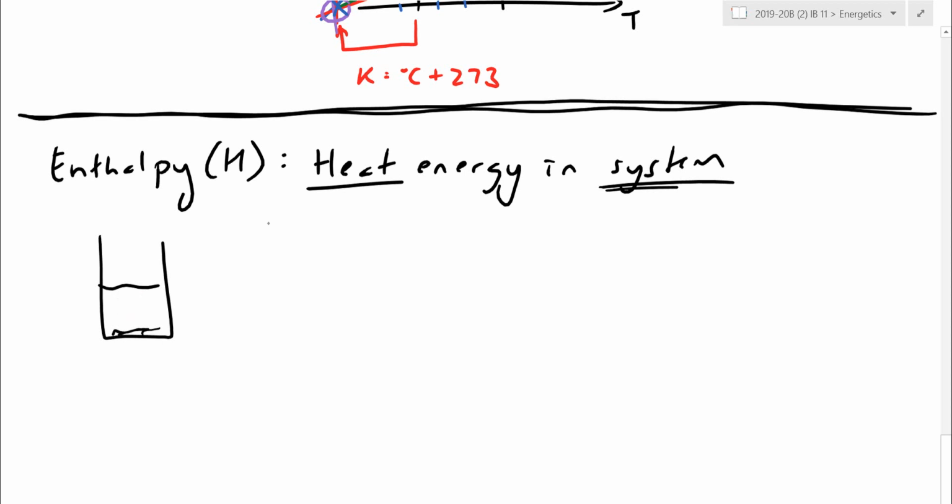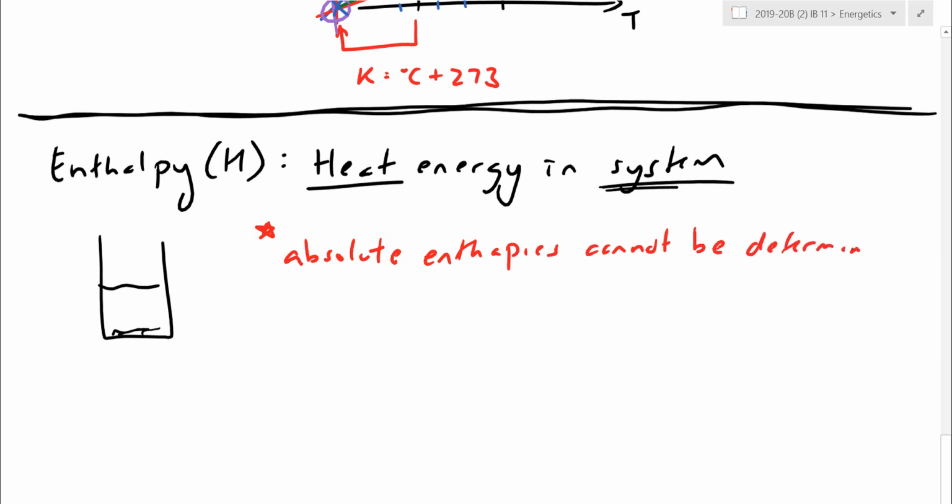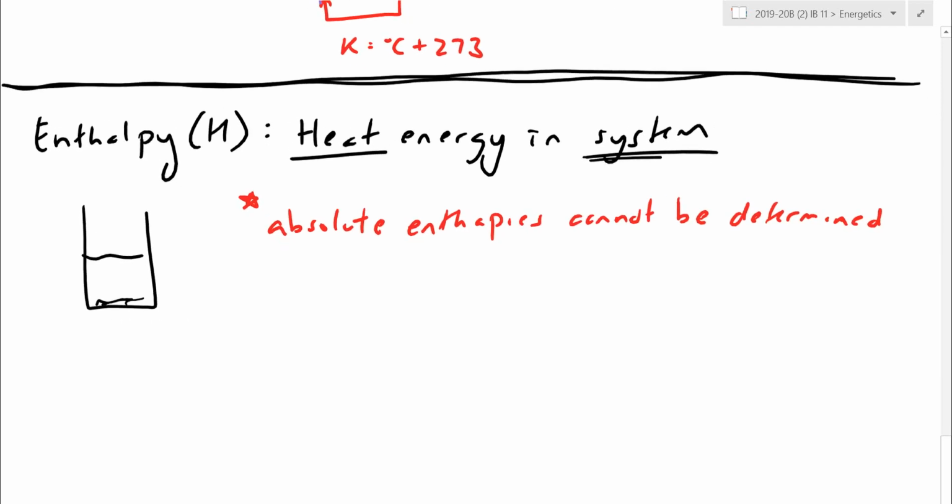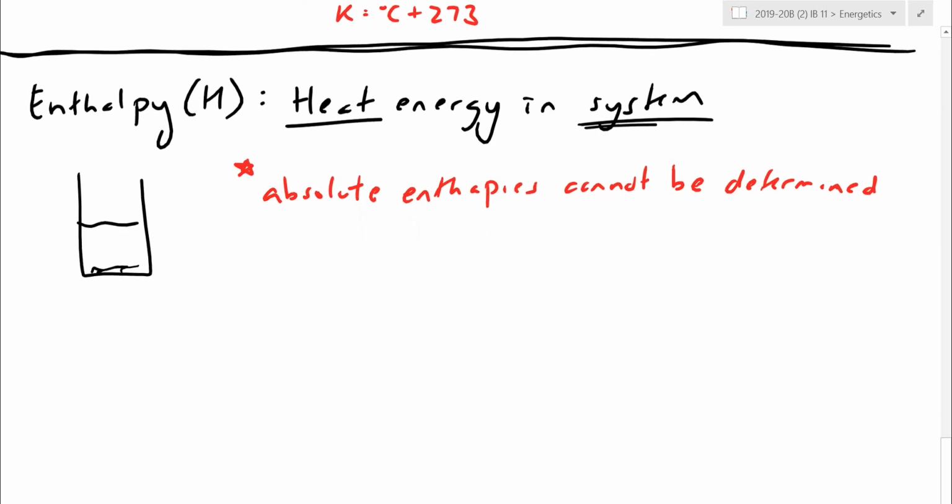So let me just make that note here while I have it. Absolute, so an exact number for enthalpy can't be derived. So absolute enthalpies cannot be determined. No matter how good our science and technology get in the future, we can never get a handle on so many particles and so many different ways energy can be stored.